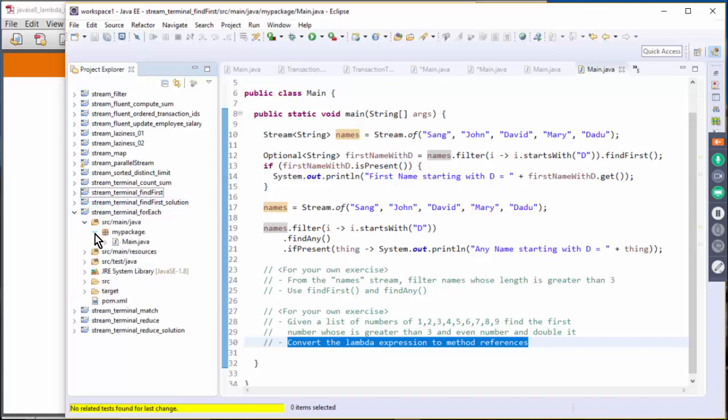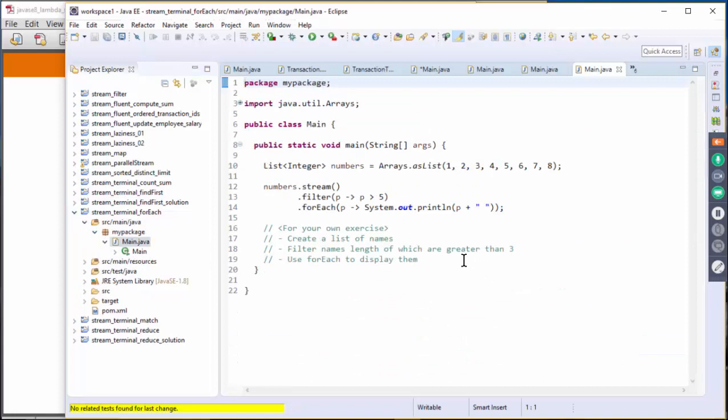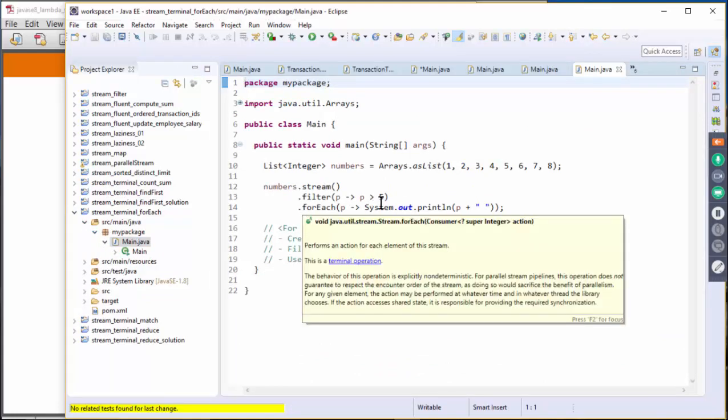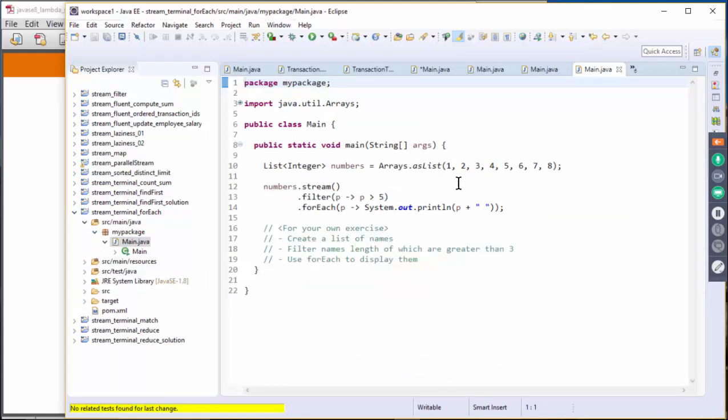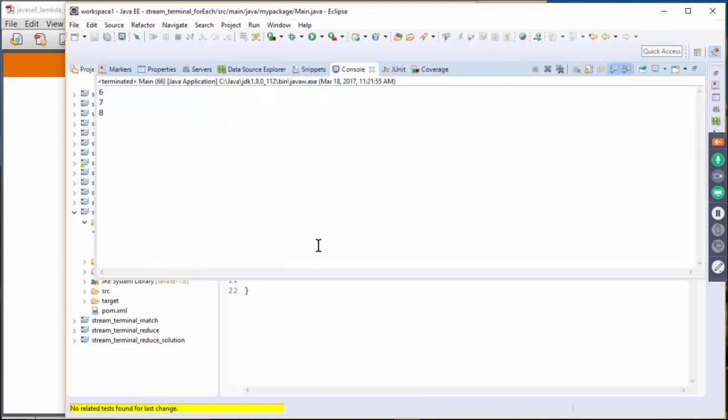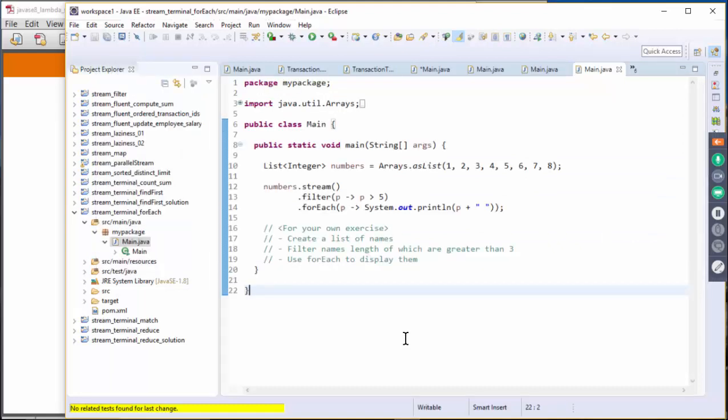And then for each. So this is for each. We are basically selecting the numbers greater than 5, so 6 and 7, and we just print things out. If I run it, it will display 6, 7, and 8.